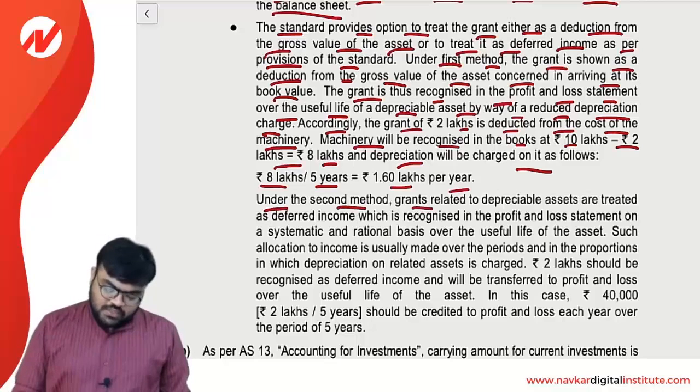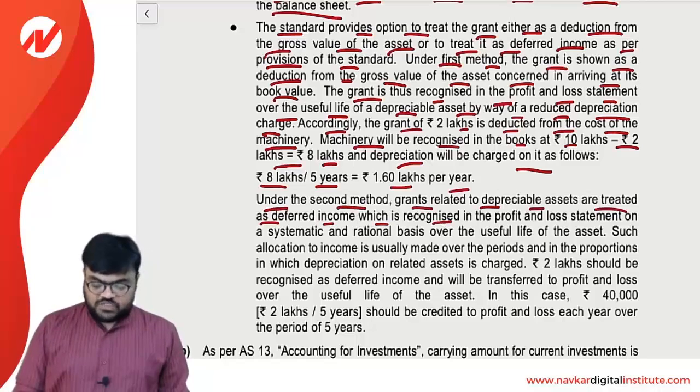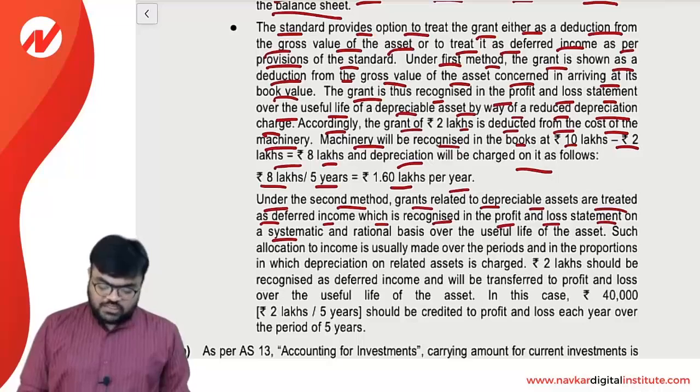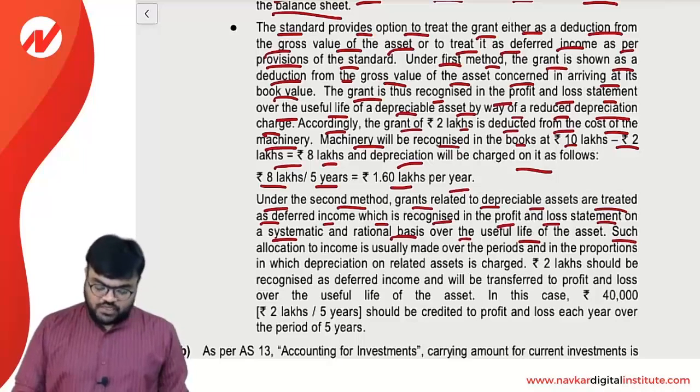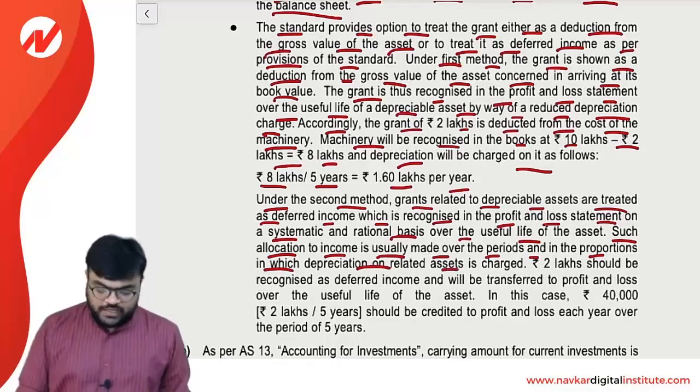Under the second method, the grant related to a depreciable asset is treated as deferred income, which is recognized in the profit and loss statement on a systematic and rational basis over the useful life of the asset. Such allocation to income is usually made over the period and in the proportion in which depreciation on the related asset is charged.